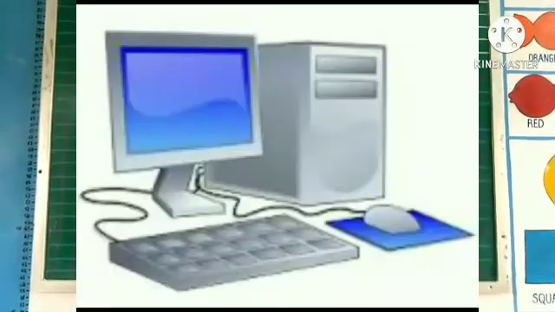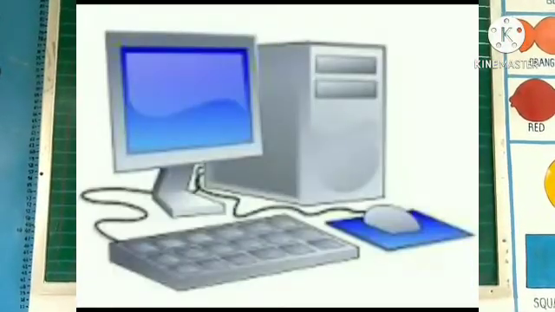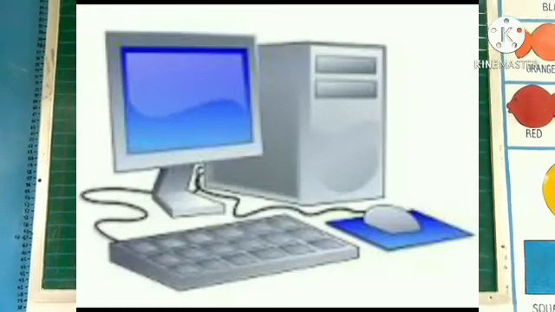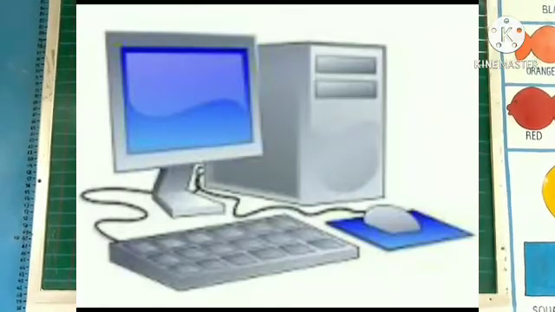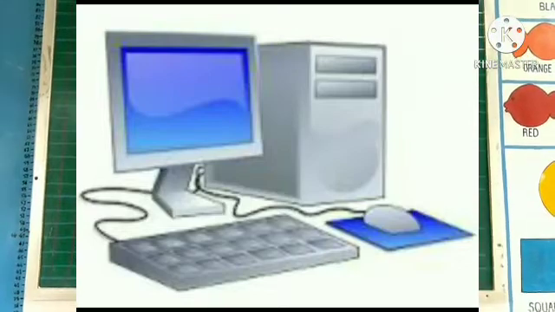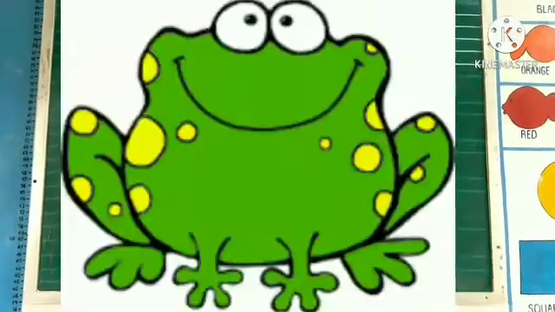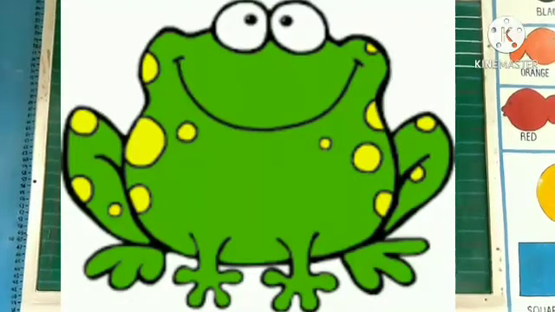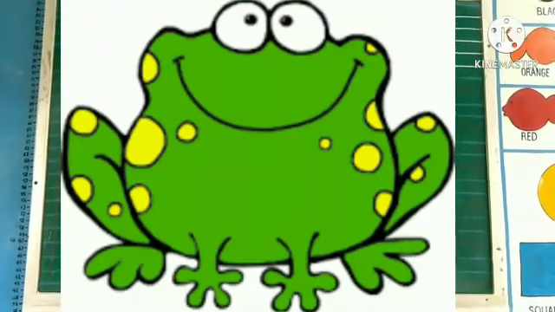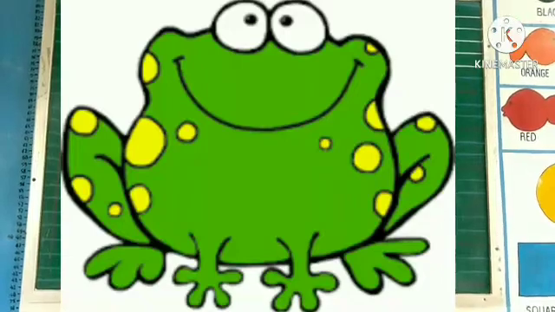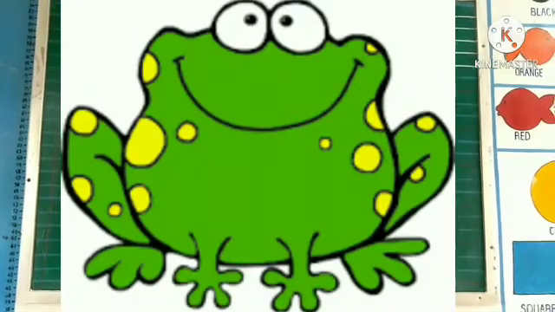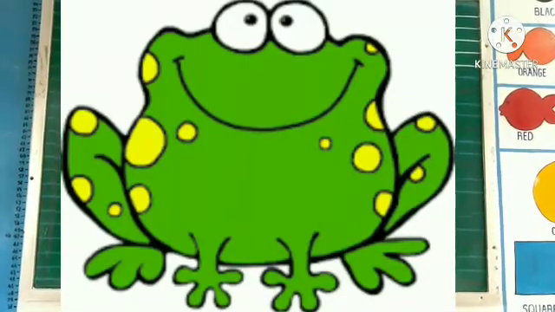Next, which picture is this? Computer. Computer needs air to live. Yes or no? Answer is no. Which picture is this? Frog. Frog needs air to live. Yes or no? Answer is yes.